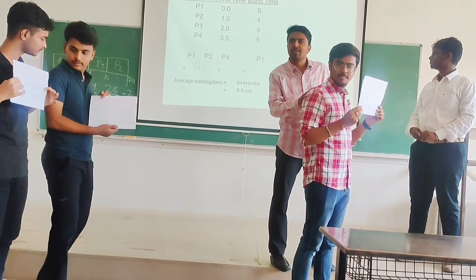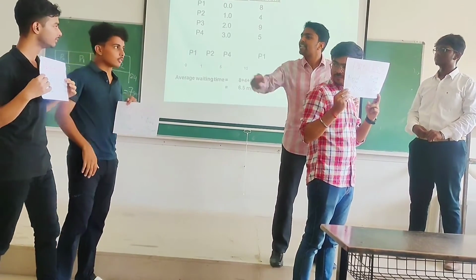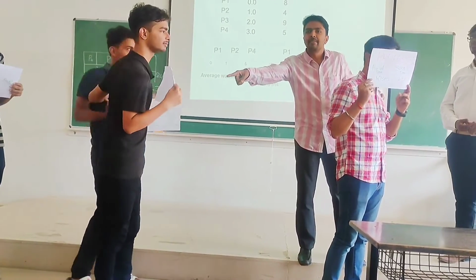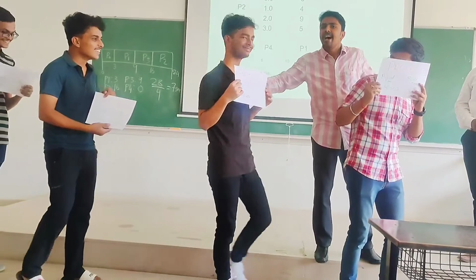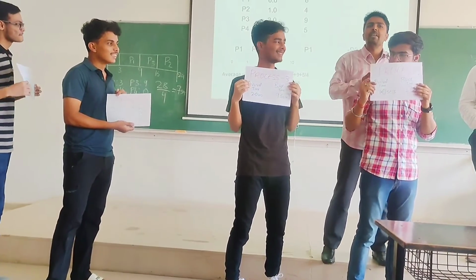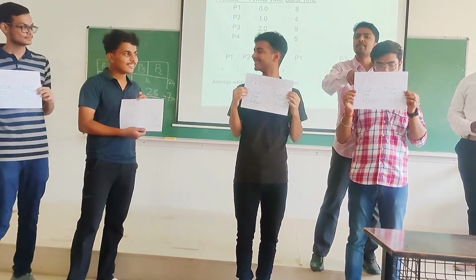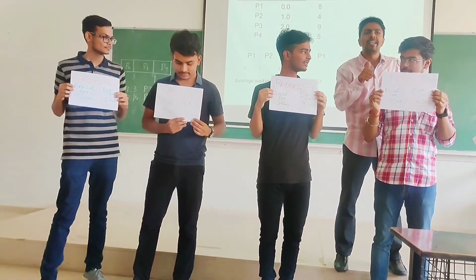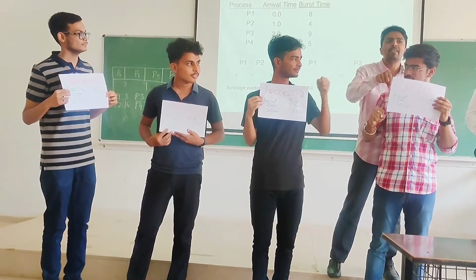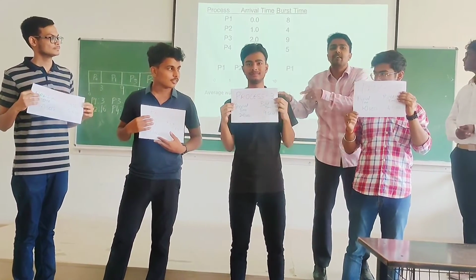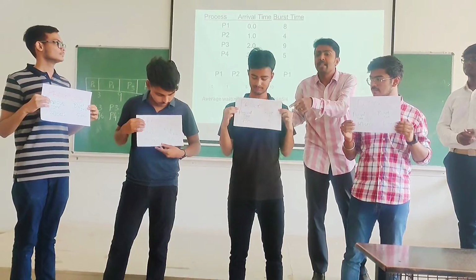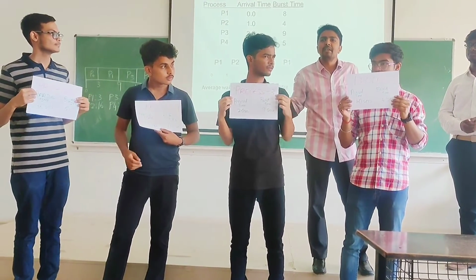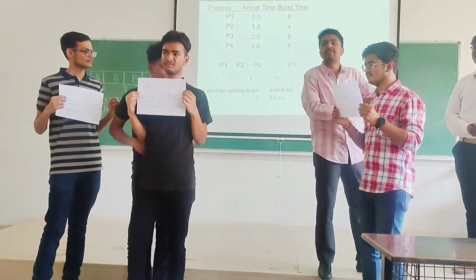I need time 2 now. Okay, at time 2, I can see there is another process coming. That is process 3. Arrival time is 2. And I will check now the currently executing process. What is the burst time? 4. It has already got executed for 1 second, from 1 to 2. So now the time remaining for this job is 3 seconds. And for the new job, what is the burst time? 9 seconds. So which is the shortest? 3 seconds. This one itself. So I will continue the execution of this process itself.